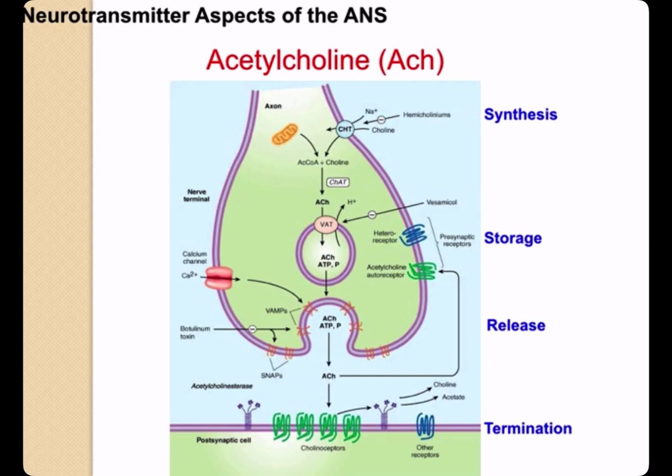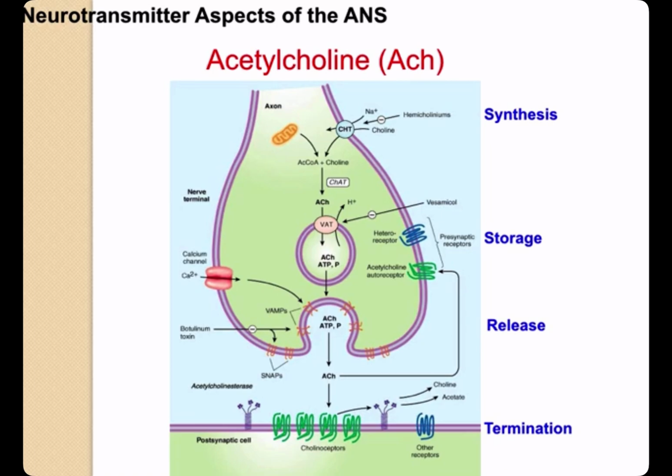The rate-limiting step is probably the transport of choline into the nerve terminal. This transport can be inhibited by the research drug hemicholinium. Acetylcholine is actively transported into its vesicles for storage by the vesicle-associated transporter, VAT. This process can be inhibited by another research drug, vesamicol. Release of transmitter stores from vesicles into the nerve ending requires the entry of calcium through calcium channels and the triggering of an interaction between SNARE proteins.